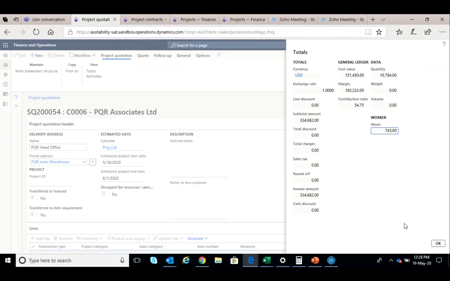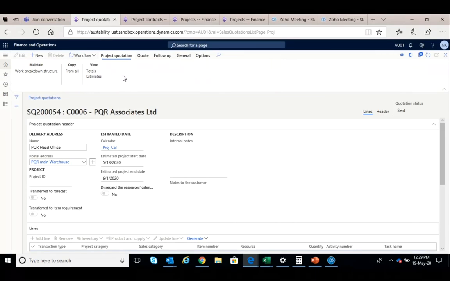So you can see that it is giving a summary. Total cost value is 151,450 and the selling price is 334,682, and the contribution is 54.75. So this quotation is sent for approval to the top management. The top management reviews and makes changes, and if they say yes, it is approved, then this can be submitted for a workflow for approval. And once they approve, this can be sent to the customer directly.